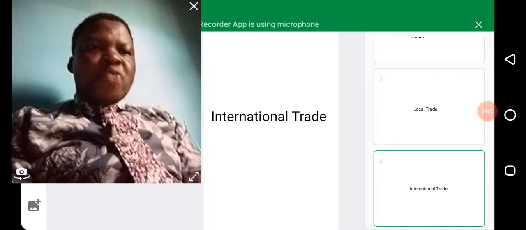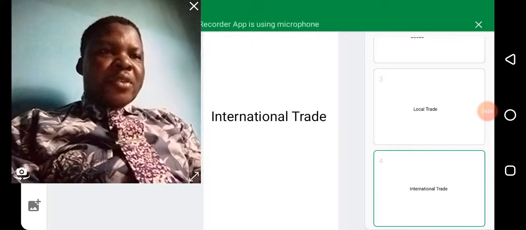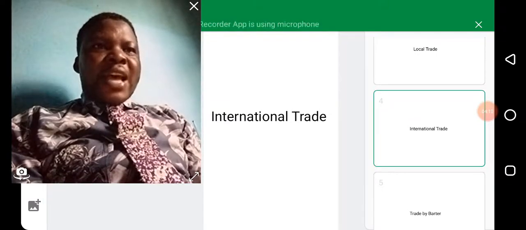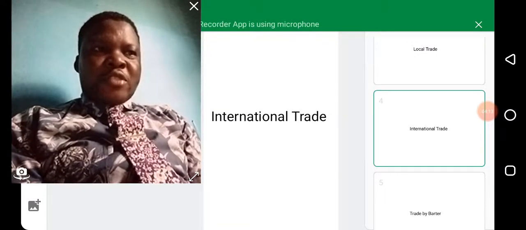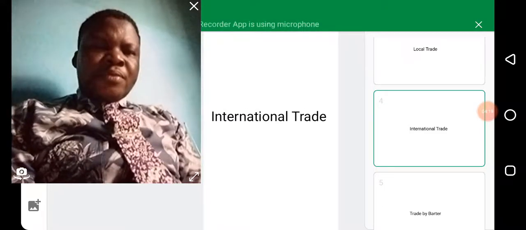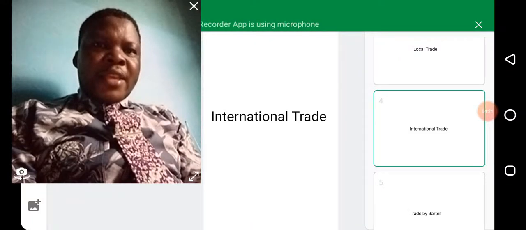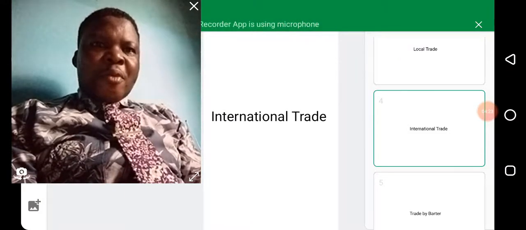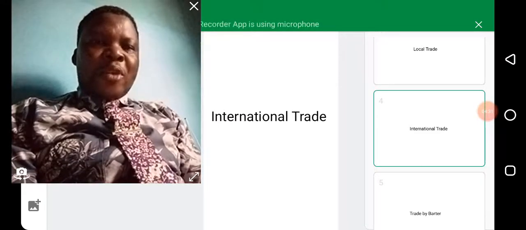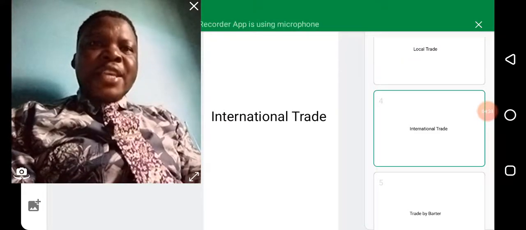While we also have what we refer to as import. Imports are goods and services that are brought from another country. For example, when we bring in cars from overseas, bring in the handset, bring in some textbooks, bring in laptops from abroad, we refer to it as import.